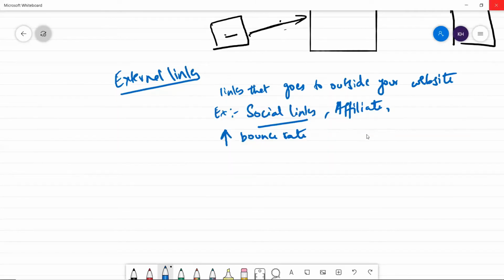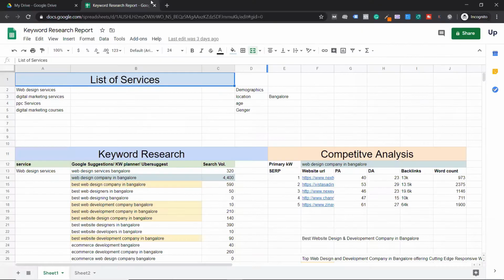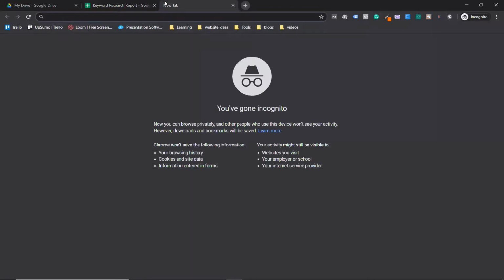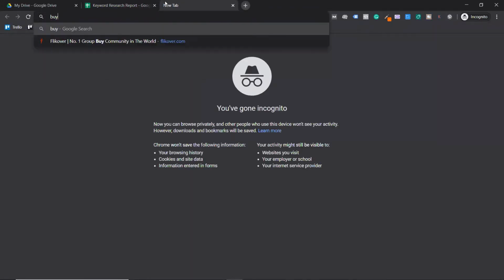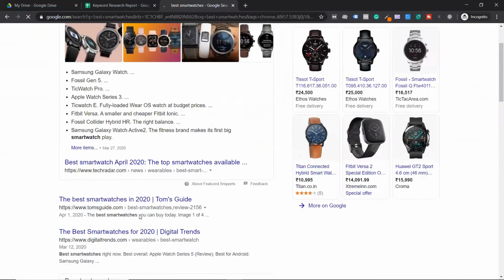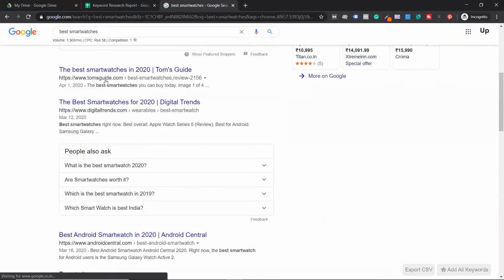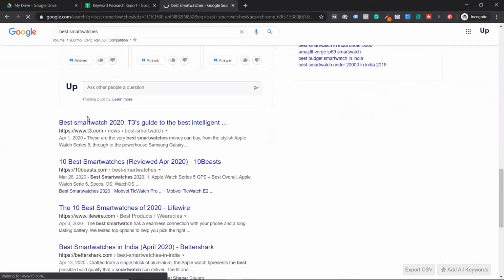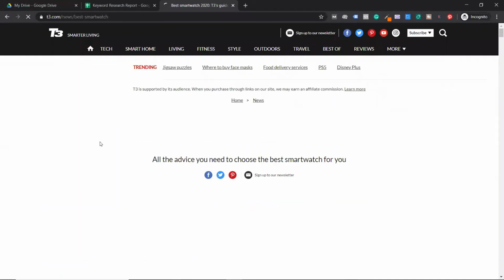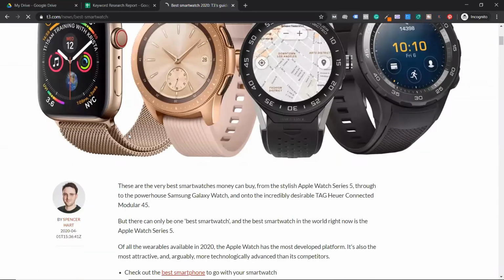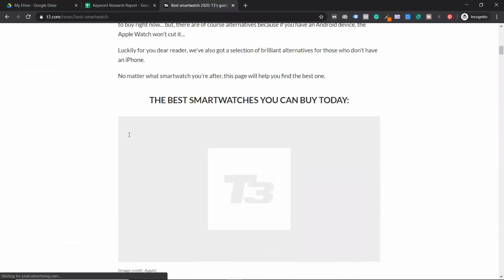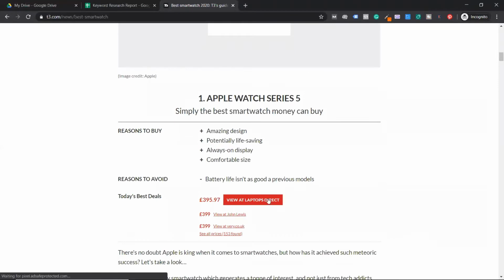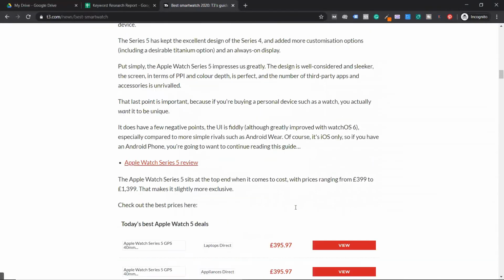Let me take an example: let me search for best smart watches. I see so many websites ranking: T3, Tom's Guide, Digital Trends, PC Mag. I'll take T3.com. They have written an in-depth guide on smartwatches. Now, if I scroll down here, can you see View at Laptops Direct?